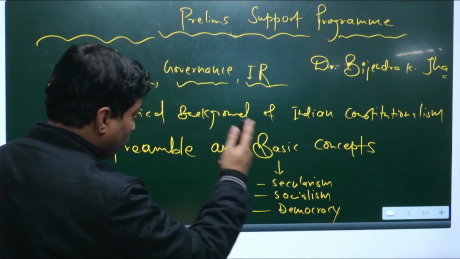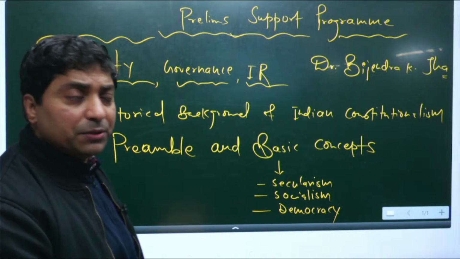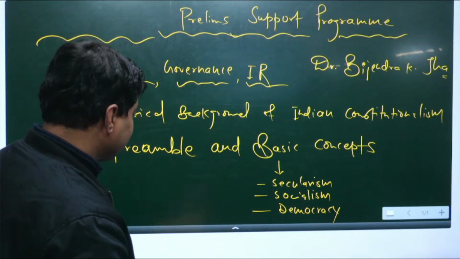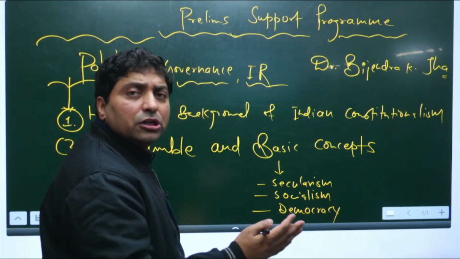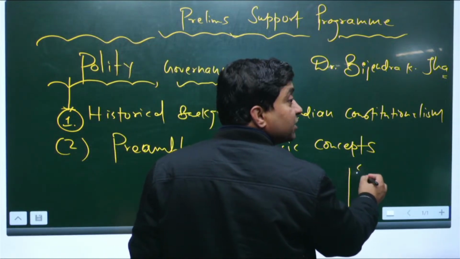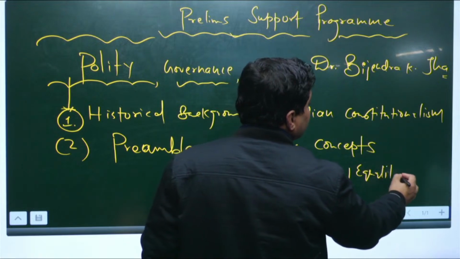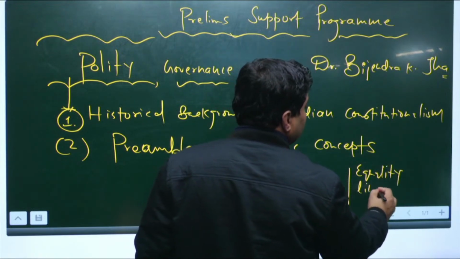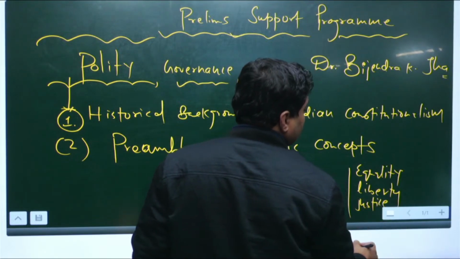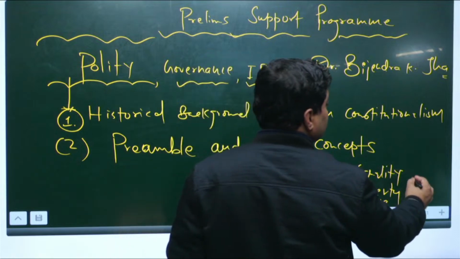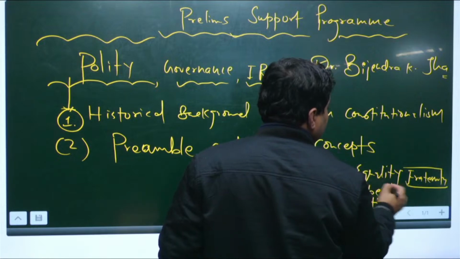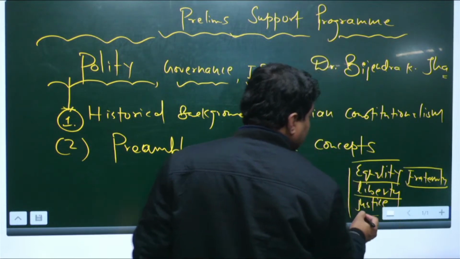Now there are two more words, for example republic, the idea of republic, and the idea of sovereign. That is a simple idea that one can understand here. And then apart from these words, there is the concept of equality, liberty, justice, right? Then fraternity. These basic concepts should be clear for prelims.